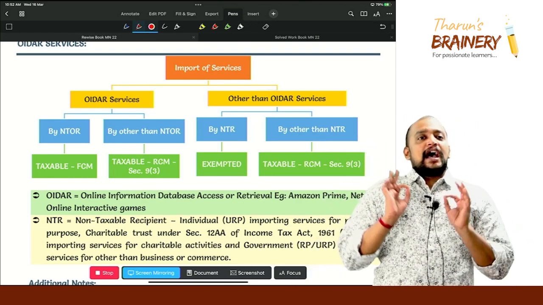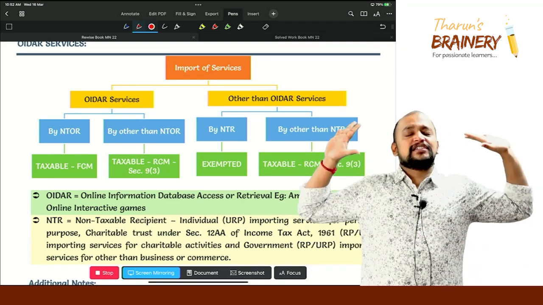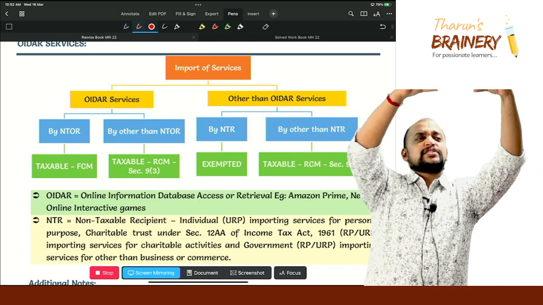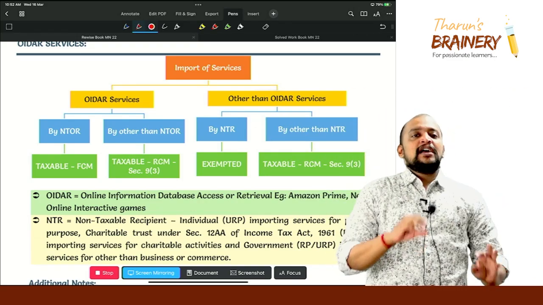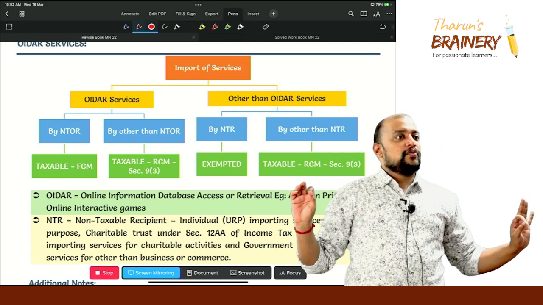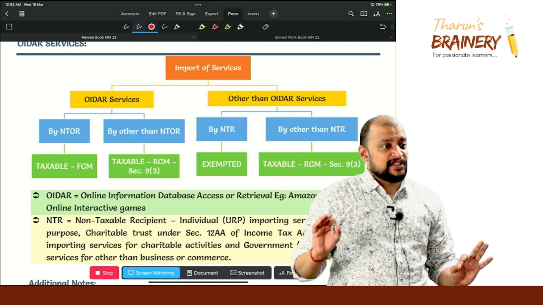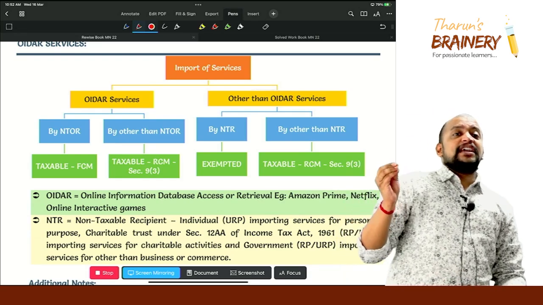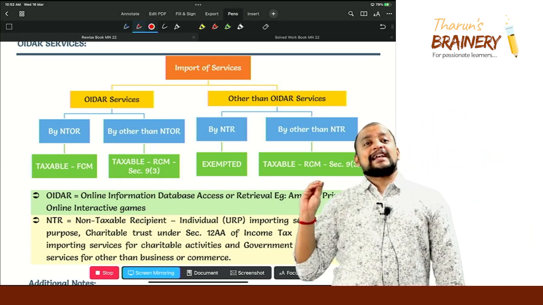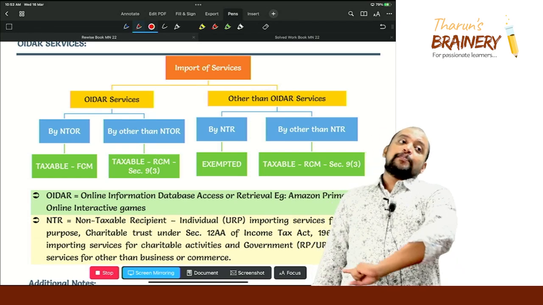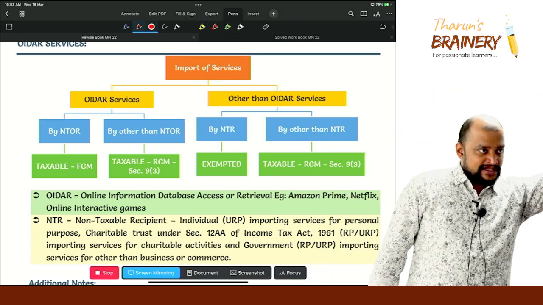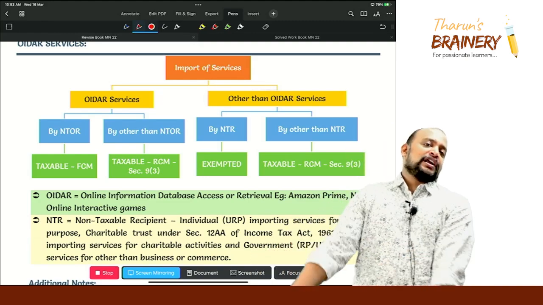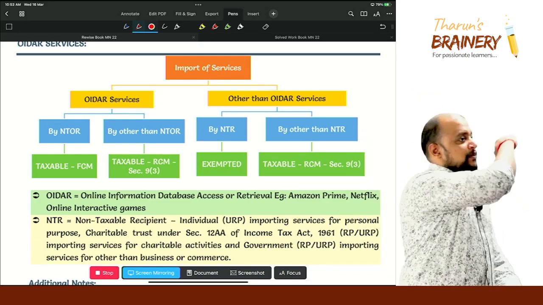Okay, so it is import of OIDR service and other than OIDR service. If it is OIDR service, it is always taxable. However, if the recipient is a non-taxable online recipient, the supplier outside India will pay GST. If the recipient is other than a non-taxable online recipient, the recipient only will pay GST.